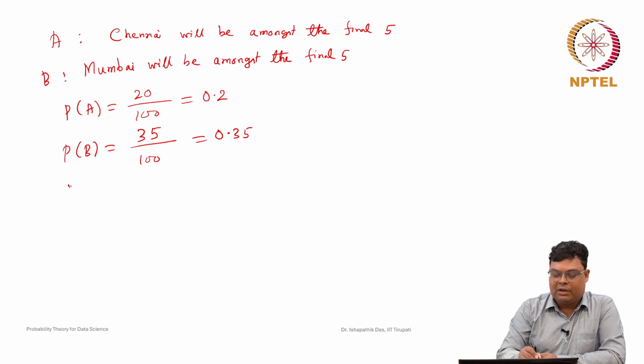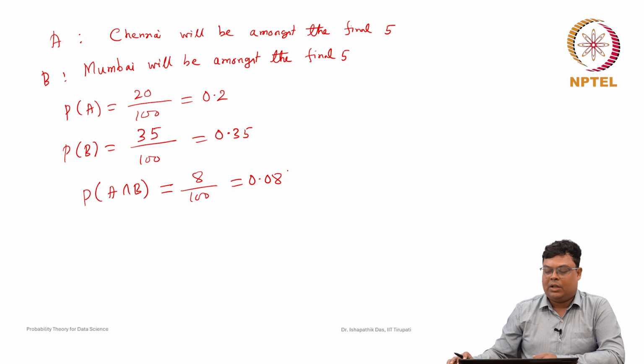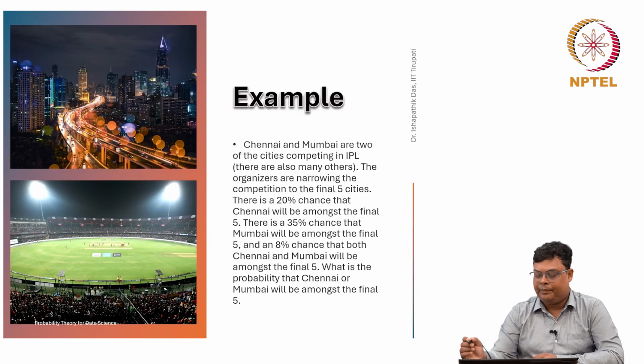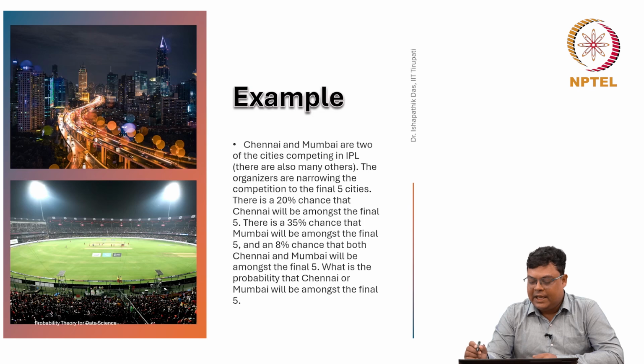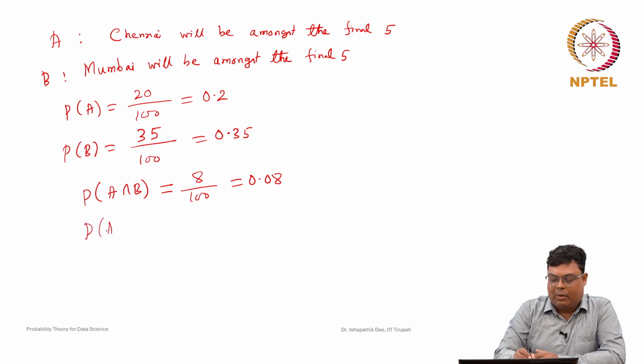Whenever it is both, that means it is nothing but the intersection. So, Chennai and Mumbai both amongst the final 5: probability of A intersection B is given as 8%, so 8 by 100, this is 0.08. Now, the question is: what is the probability that Chennai or Mumbai will be amongst the final 5? Basically it is "or", so we will find the probability of A union B.